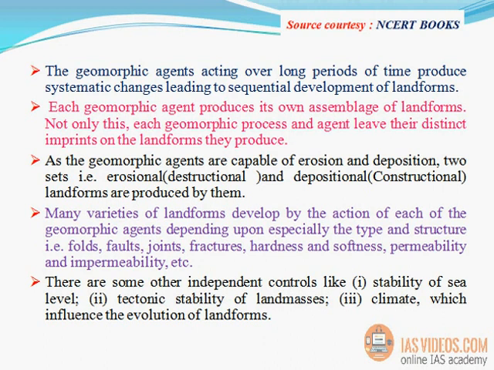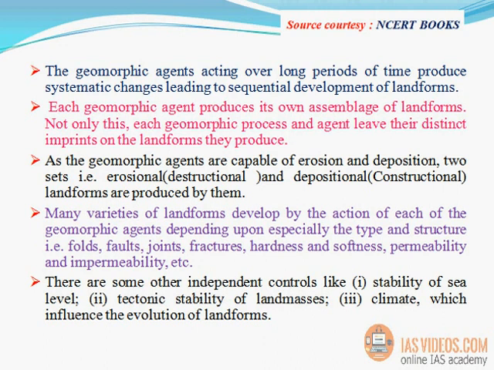As the geomorphic agents are capable of erosion and deposition, two sets, that is erosional (destructional) and depositional (constructional) landforms, are produced by them. Many varieties of landforms develop by the action of each of the geomorphic agents depending upon especially the type and structure, that is folds, faults, joints, fractures, hardness and softness, permeability and impermeability, etc.